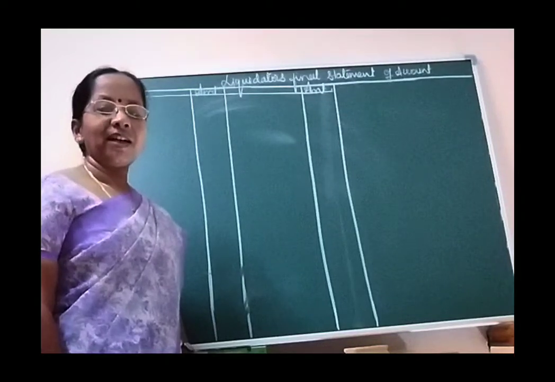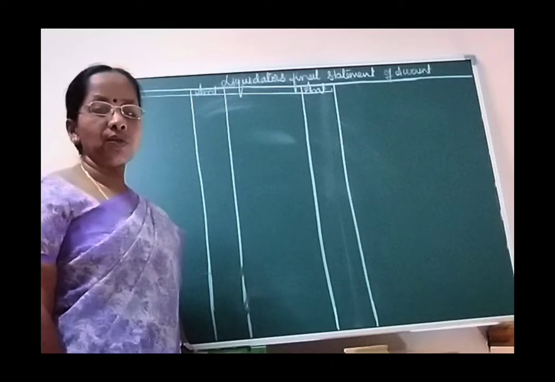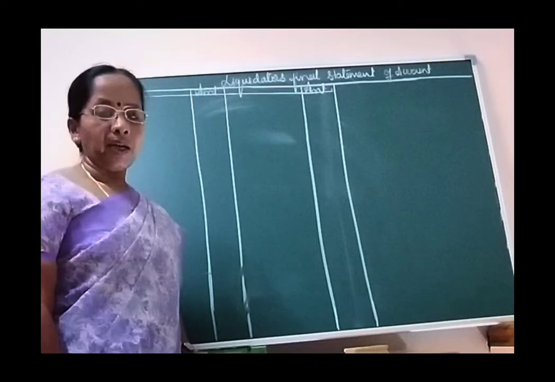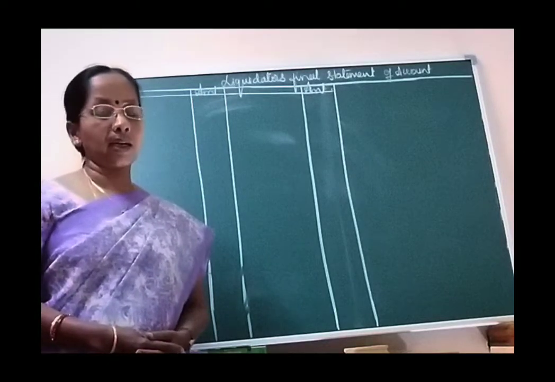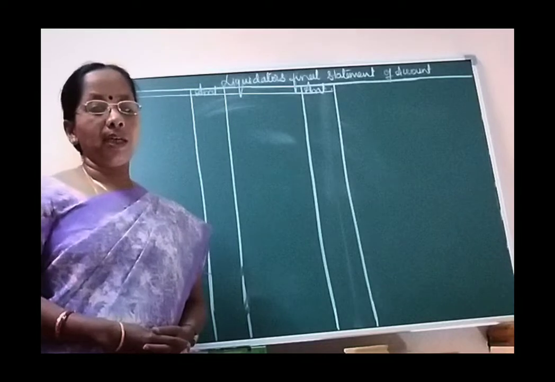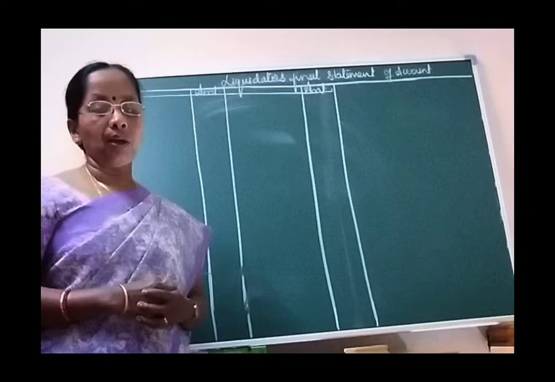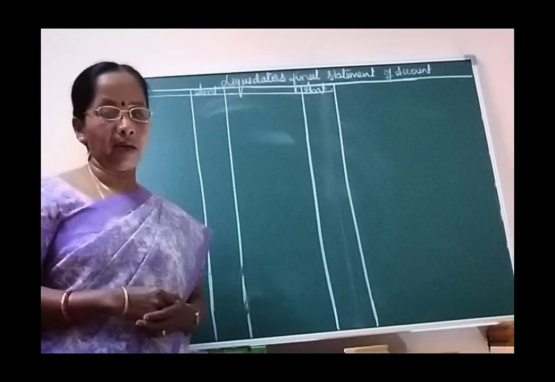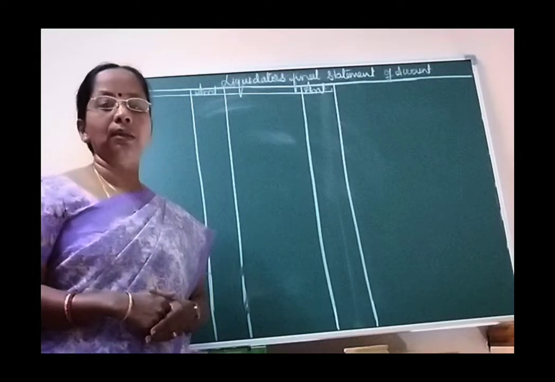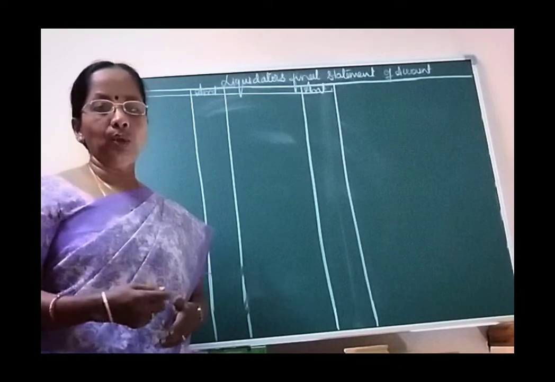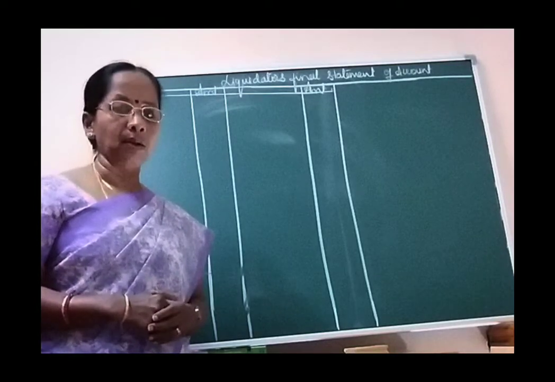Dear students, now I am going to give you the working of liquidator's final statement of account. You are already aware that I have done several solutions in the class also. In liquidator's final statement, 50% of the statement, up to 1 to 6, we have already covered in the class. Even then, some of you have requested that I do the revision of that lesson, which I can do even later, and of course those topics are also going to be continued in this working.